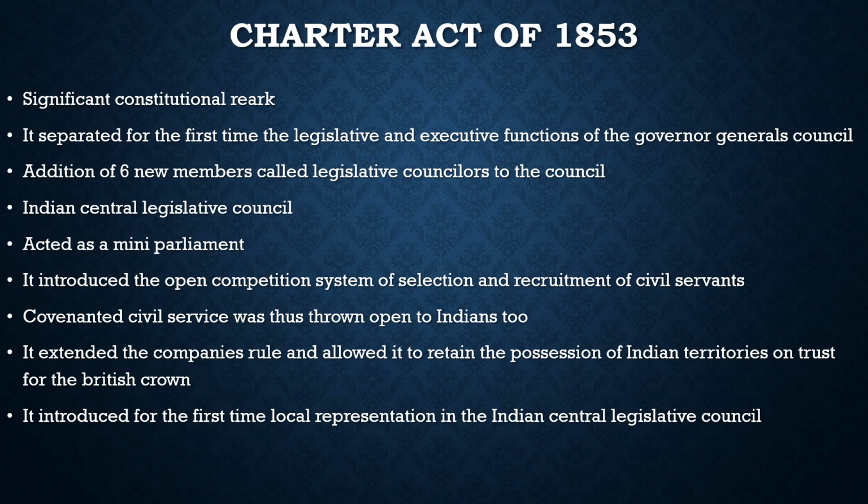By the Charter Act of 1853, they understood that centralization, having the supreme power in one hand, is not that helpful in the governance of the country. From the Charter Act of 1853, decentralization started again, but with the vision of democracy, with the vision of the modern understanding of governance. So this was the first step towards decentralization.